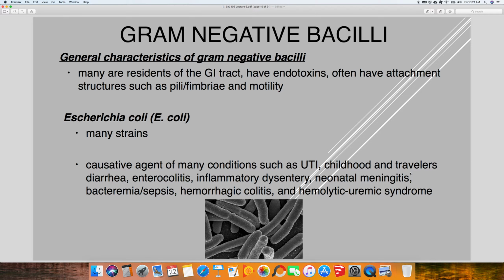Okay, then we talked about the gram-negative bacilli. A lot of these will be normal inhabitants of our GI tract. And the first one we talked about was Escherichia coli, which is E. coli. And there are many, many, many strains of E. coli. And they cause many different infections from pneumonia, meningitis, all sorts of GI infections. But the big takeaway I told you is this is the number one causative organism of UTI.